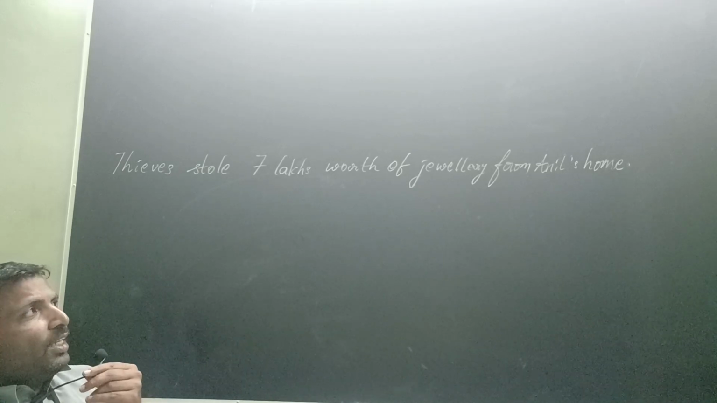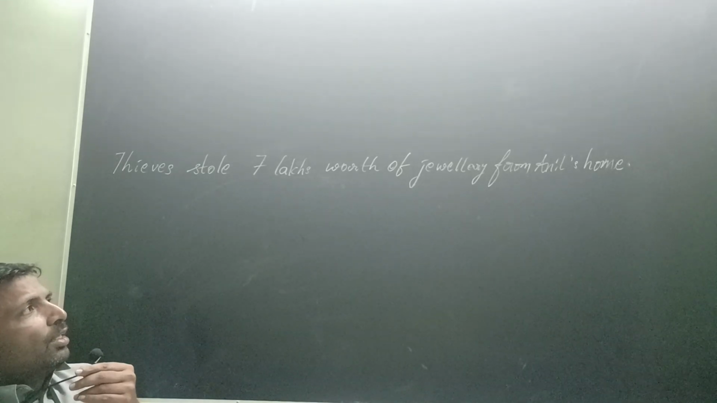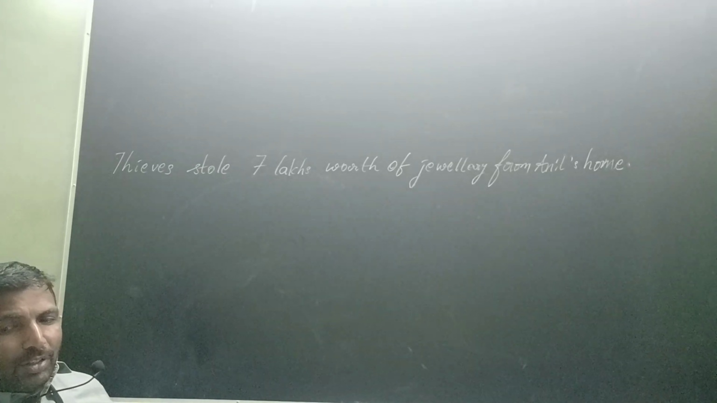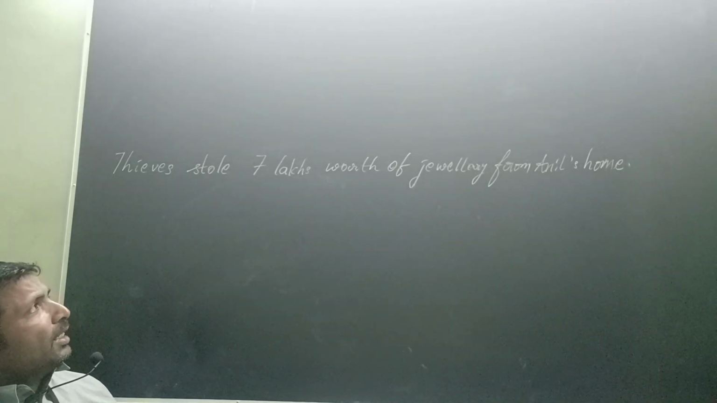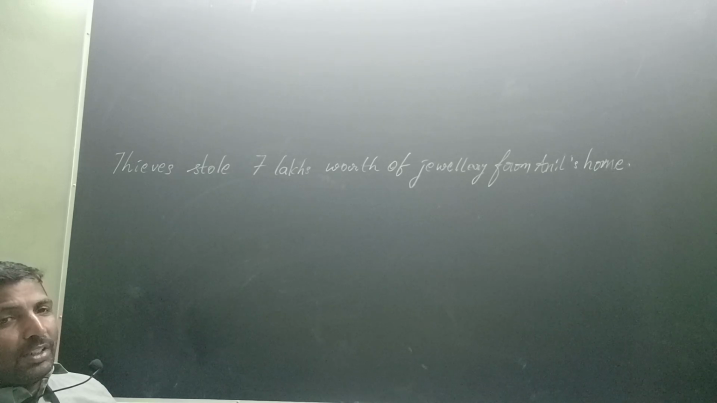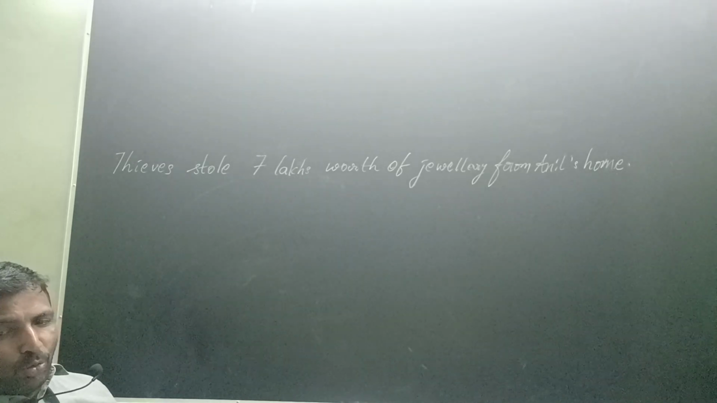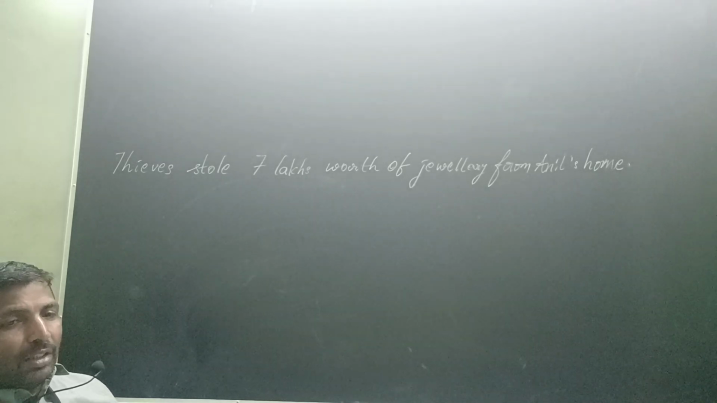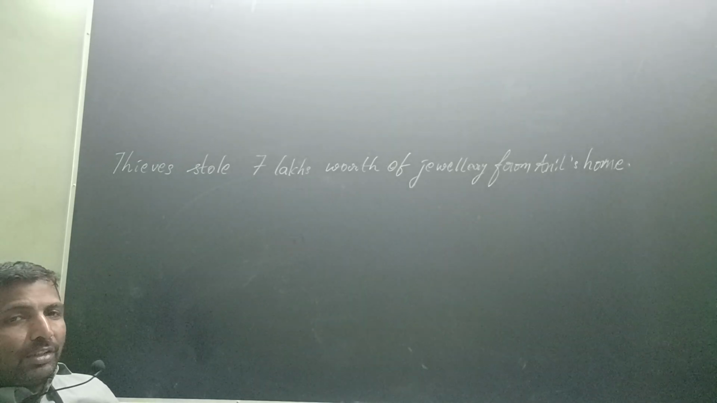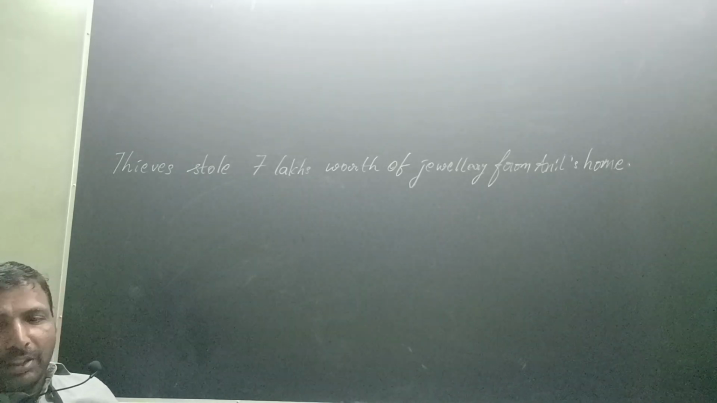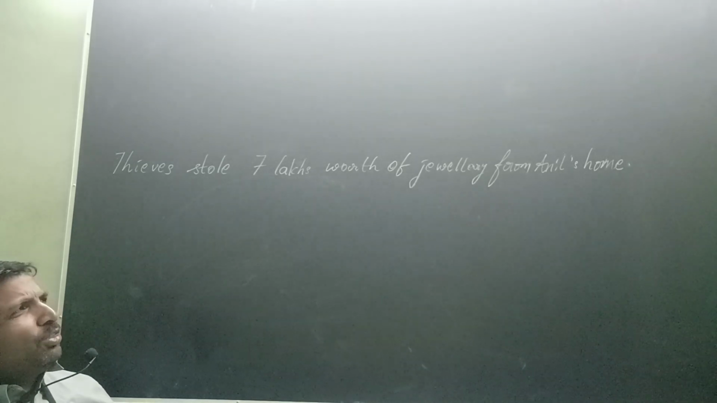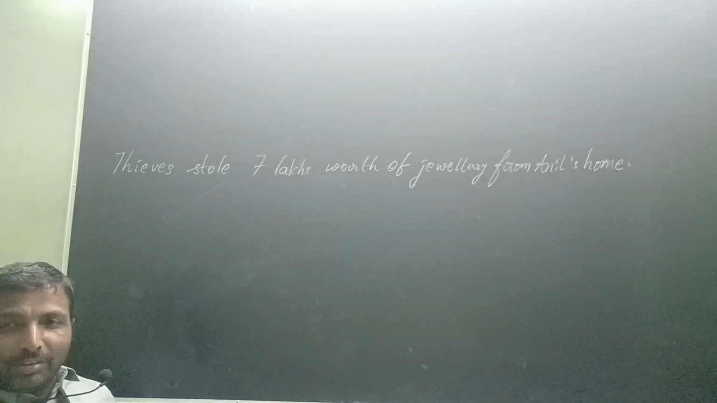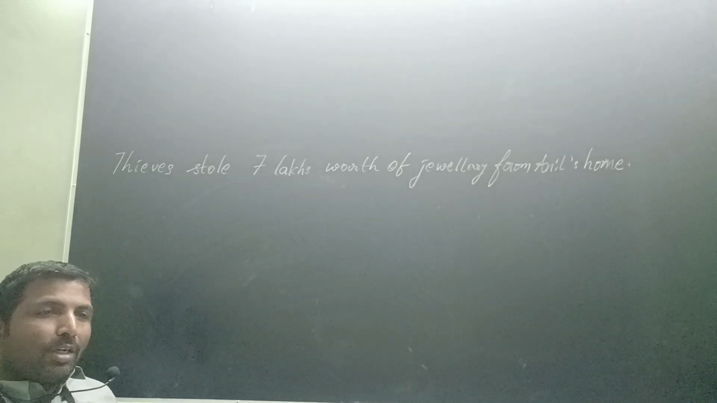Who can tell the phrase of jewelry? Thieves stole 7 lakhs worth of jewelry. What is it, of jewelry? Two words are there. What is it? 7 lakhs worth of jewelry. Of jewelry is an adjective phrase. Claps for Kavya.